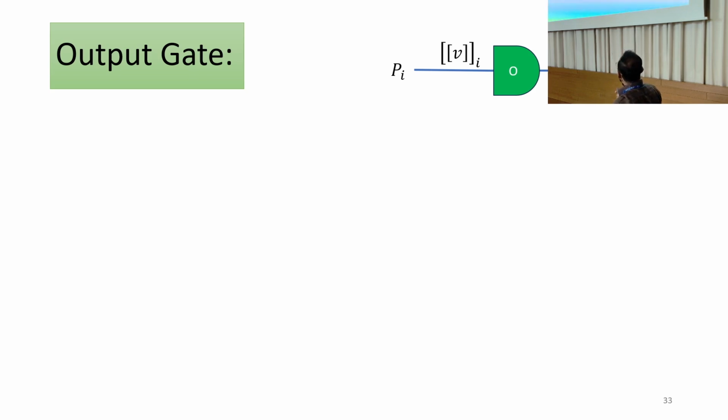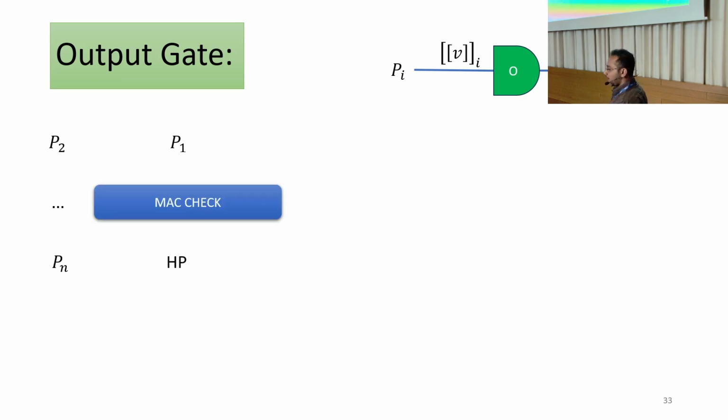But before going for the output reconstruction, they need to validate whether all the intermediate evaluations or reconstructions were done correctly. So for that purpose, P1, P2, Pn and the helper party perform a MAC check. The helper party gets the output of the MAC check, whether all the reconstructions were performed correctly or not.